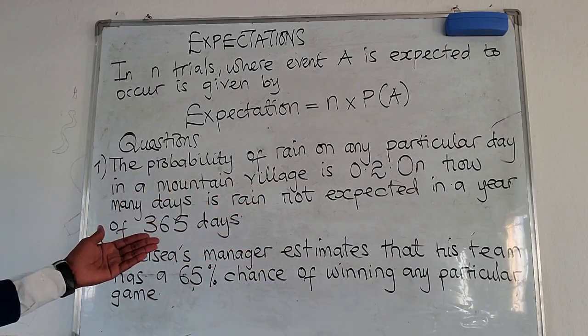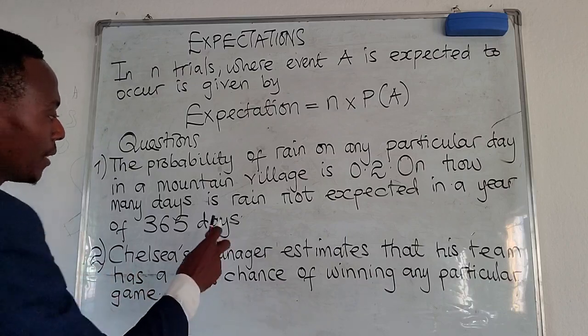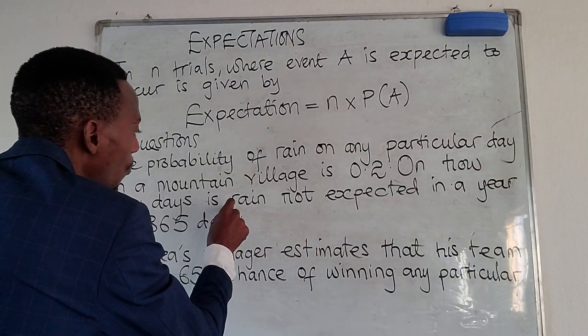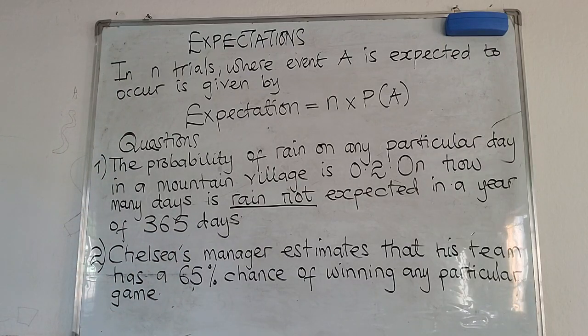On how many days is rain not expected in a year of 365 days? You have to underline these words, rain not expected. Because they've given us the probability of expecting rain, and now they are saying not expected in a year of 365 days. In simple terms, what they are looking for is for us to find the probability of not expecting the rains.